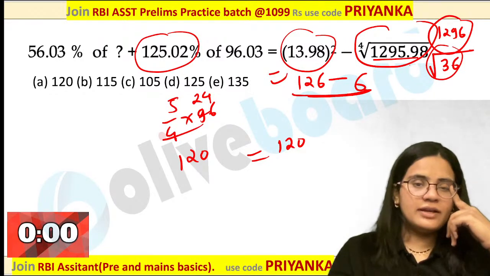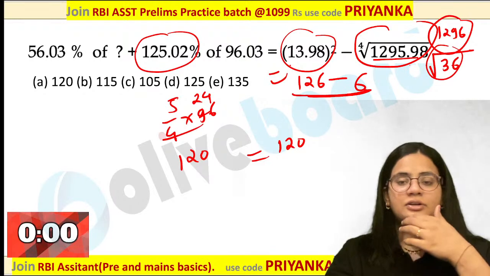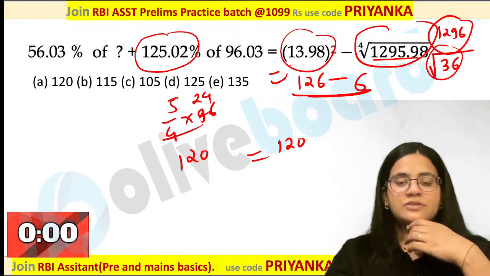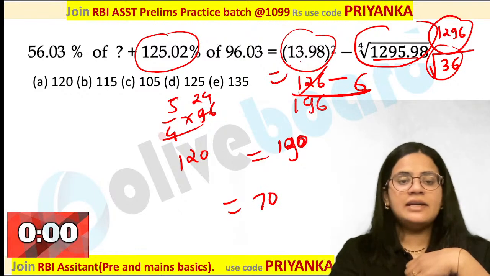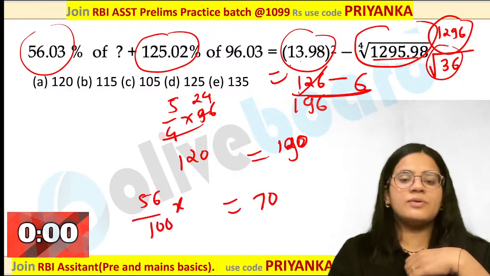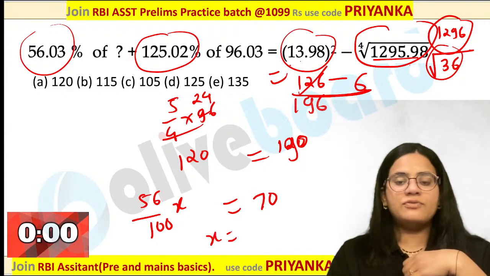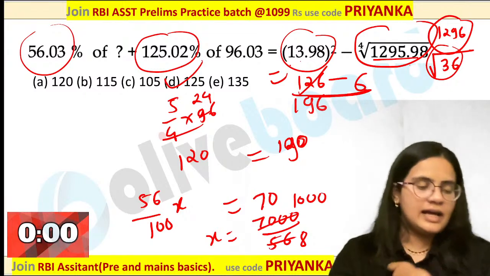Are you getting it? Sorry, this is 14 square, right? It is 196. 14 square 196 minus 6, which is nothing but 190. When you are taking it on the other side, 70 would be the value. This is written as 56 by 100 of x over here. So approximately you have to calculate the answer. This is 7000 divided by 56. 7 8s are 56 and 1000. That is nothing but 125 would be the correct answer.